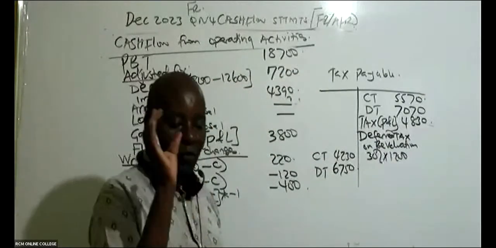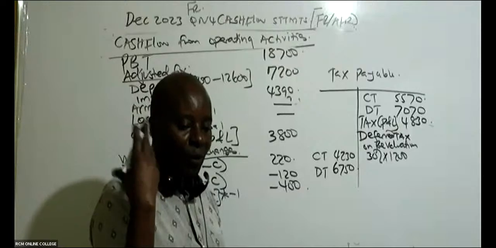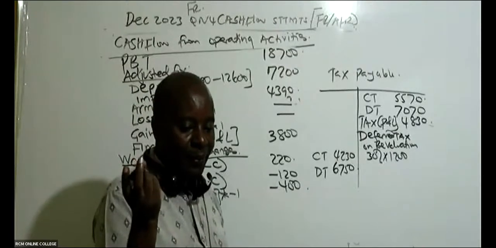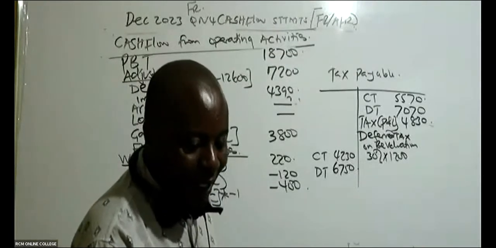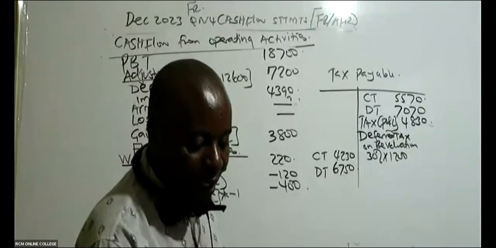It is tax rate times the revalued amount. It increases your deferred tax liability.